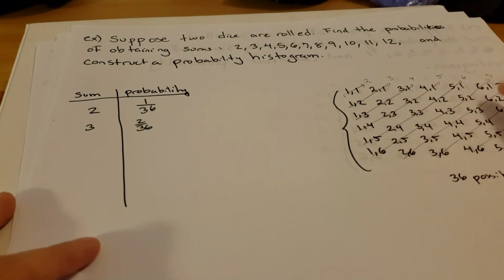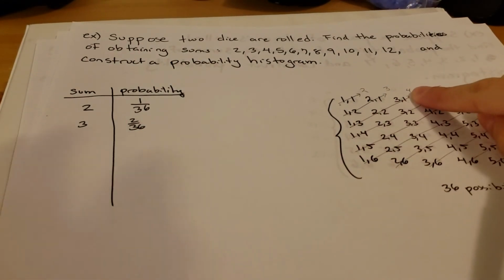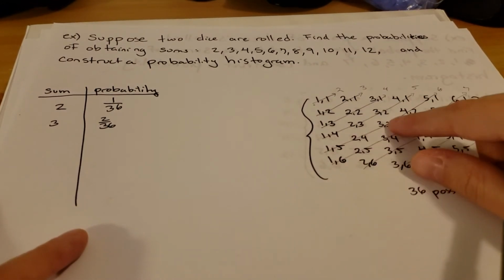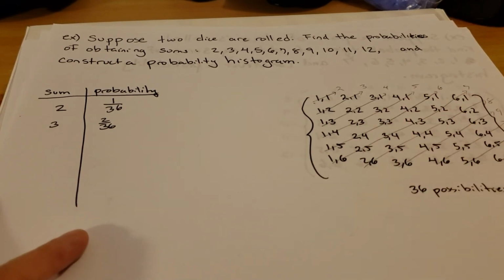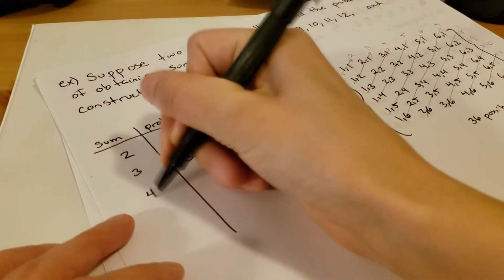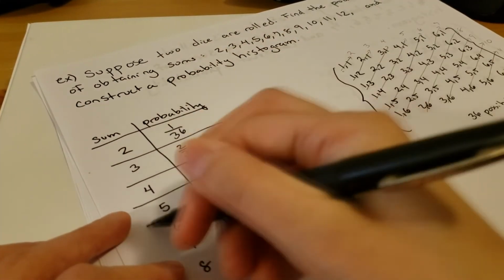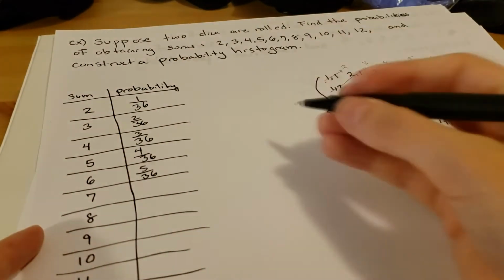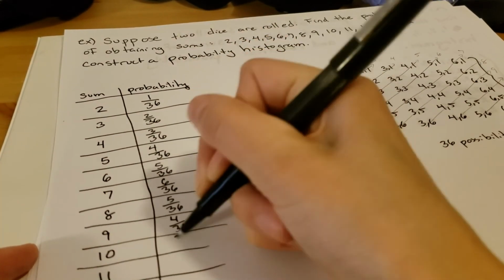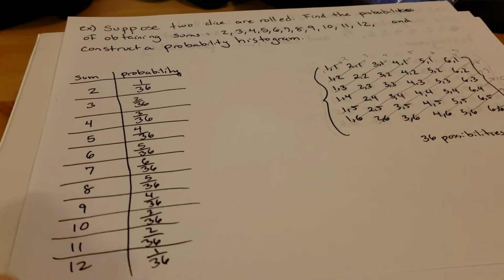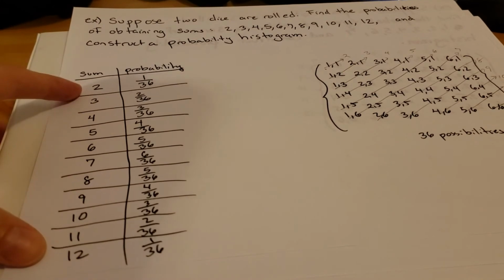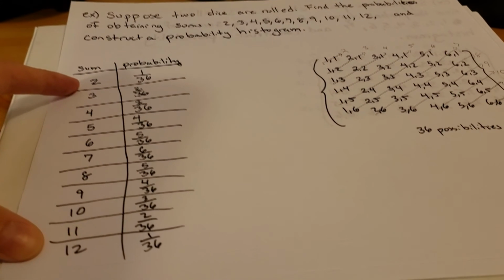And I'm just going to follow through the other ones like this, where we have 3 things that'll give us a sum of 4, 4 possibilities that'll give us a sum of 5, 5 possibilities that'll give us a sum of 6, 6 possibilities that'll give us a sum of 7, and so on. So these are all things that could possibly happen, and this is the information that we're going to use when we construct our probability histogram.